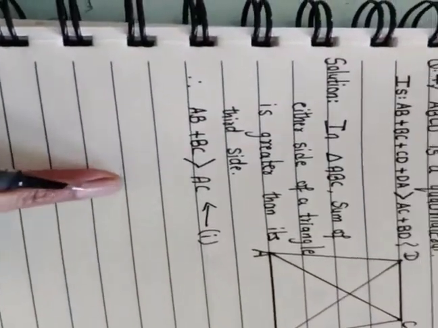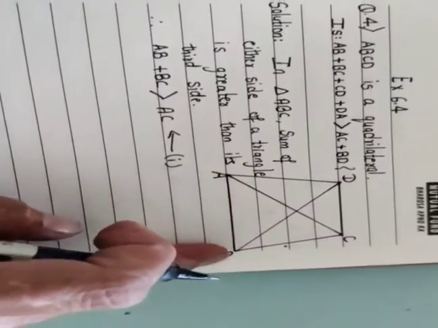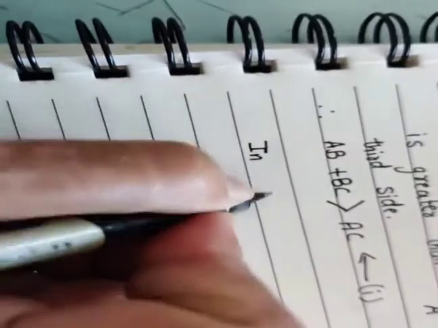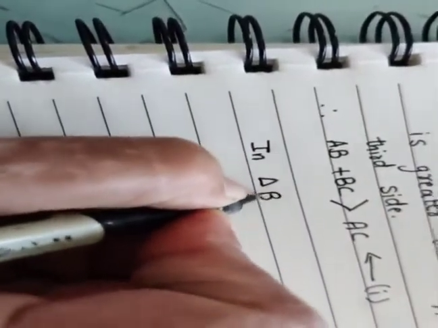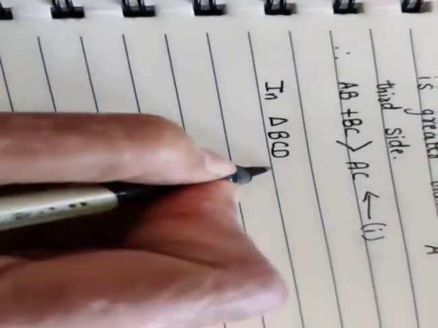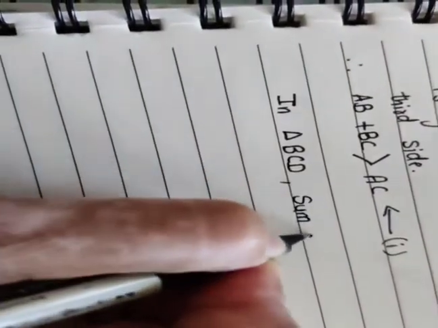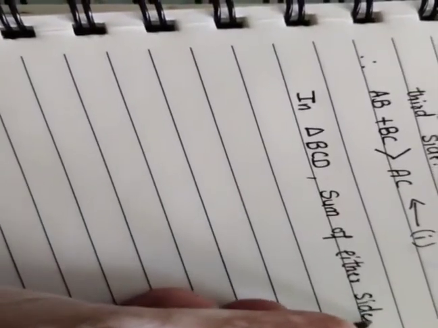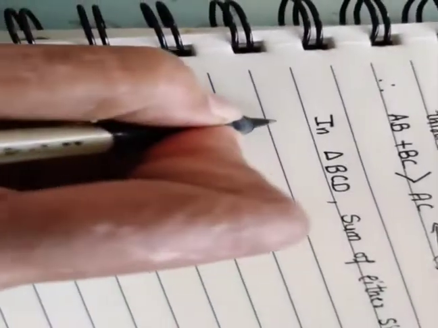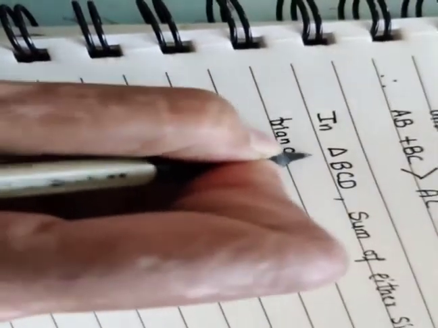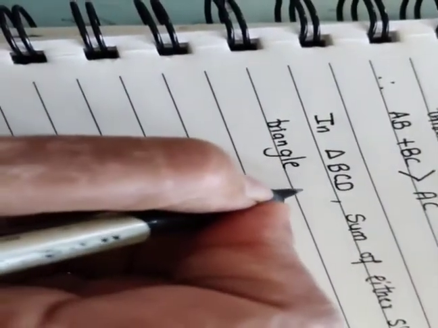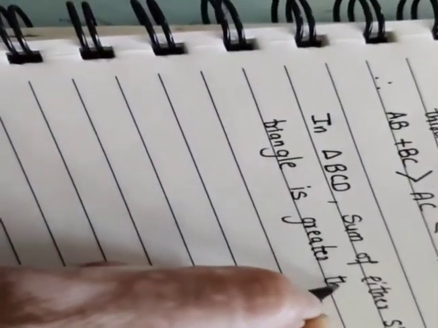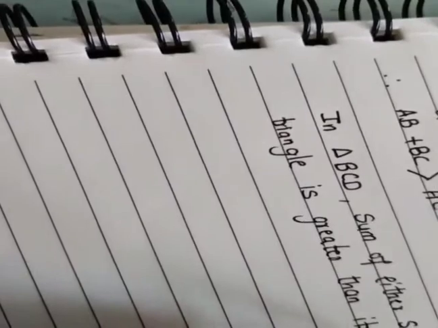Now we will be moving to the next triangle, that is BCD. In triangle BCD, the sum of any 2 sides of a triangle is greater than its third side.